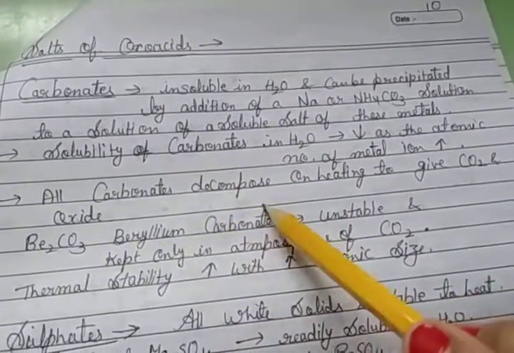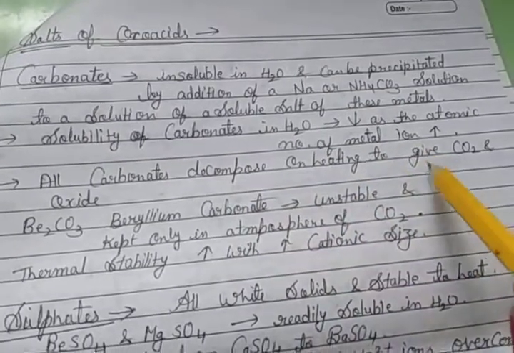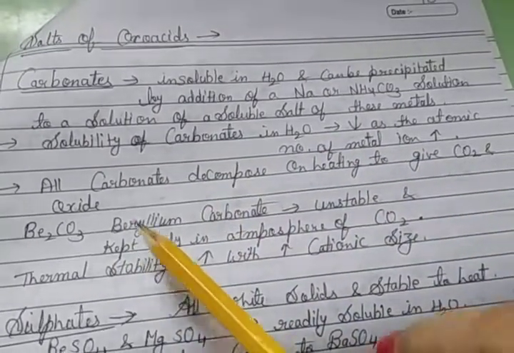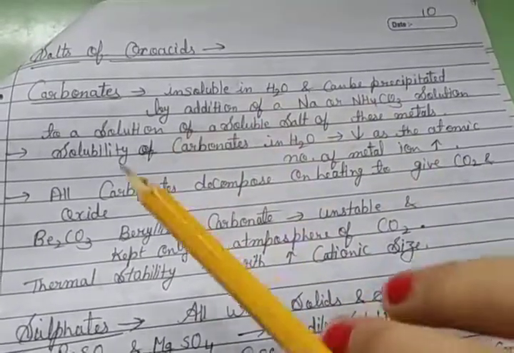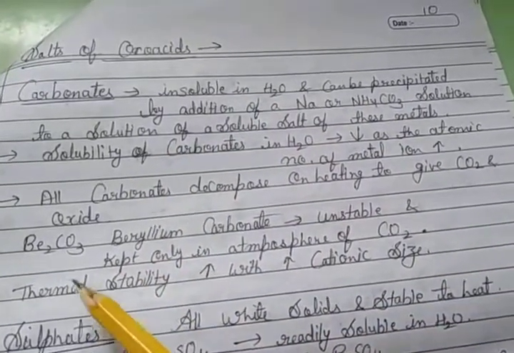Then all carbonates decompose on heating to give CO2 and the oxide. So by heating, CO2 gas is released and oxides are formed.